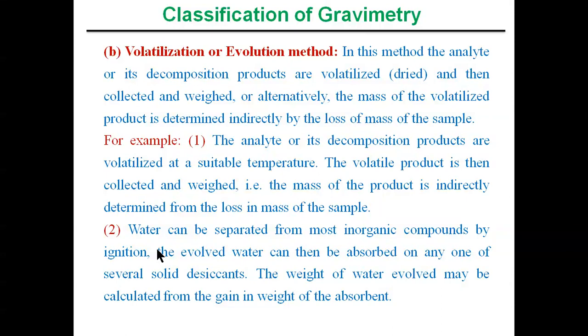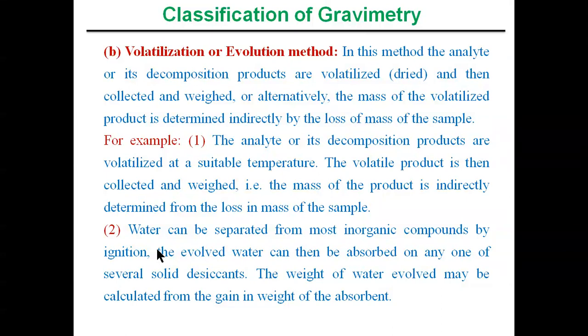So very simple: either the decomposition products are volatilized or dried, and then the collected product is weighed, or alternatively the mass of the volatilized product is determined indirectly by the loss of mass of the sample.